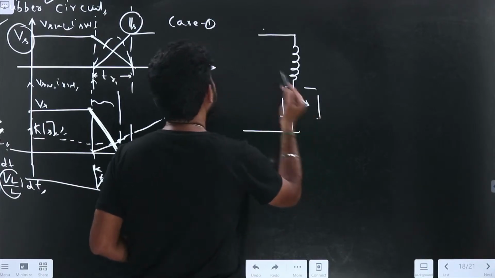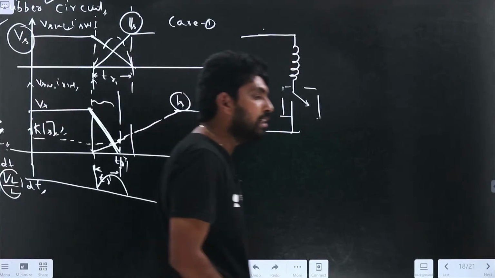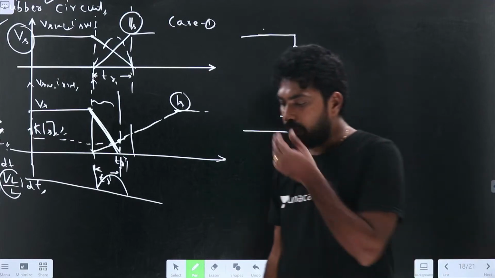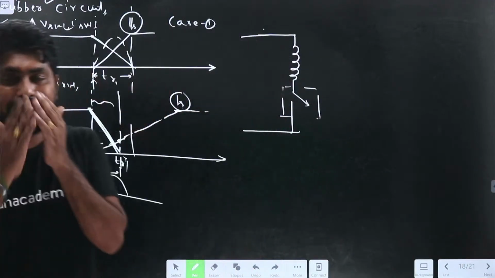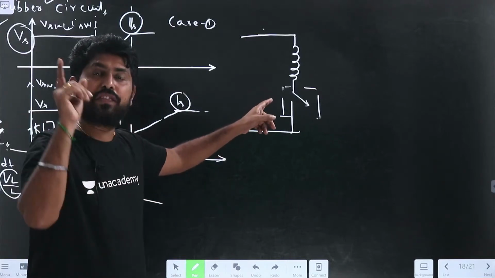It will be the switch, right? The basic turn-on circuit would be like this. So what is the disadvantage in this? Is there any disadvantage in this? So now we have connected this inductance. This circuit is different from the previous circuit.